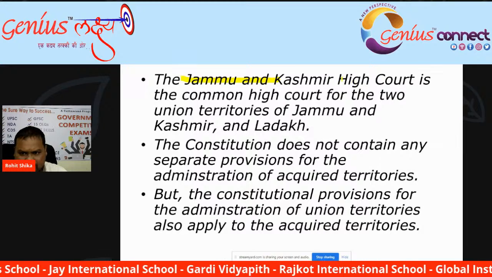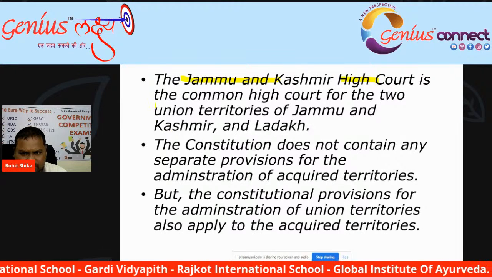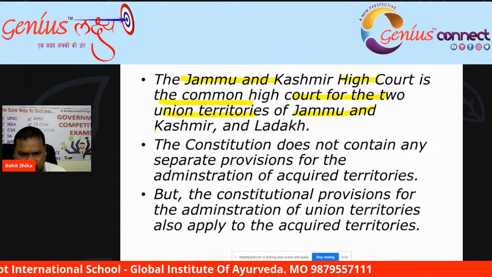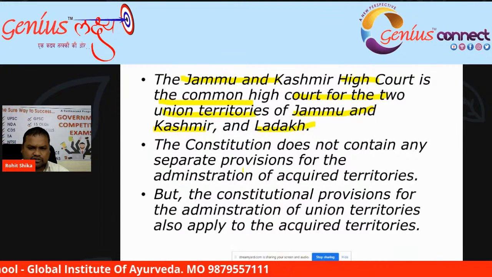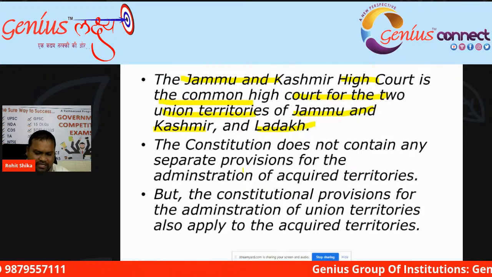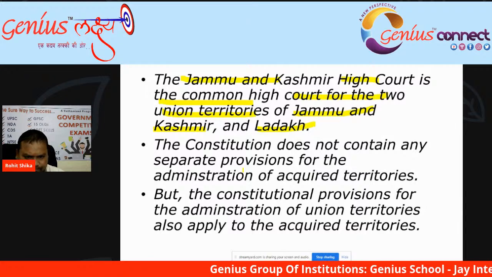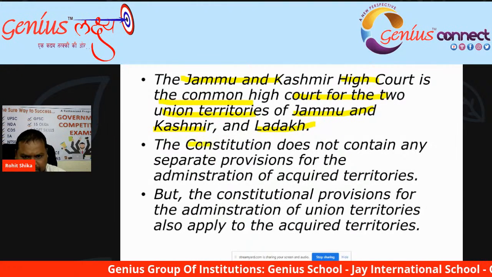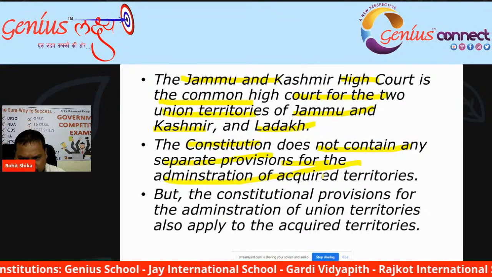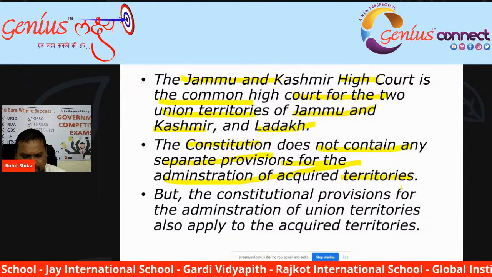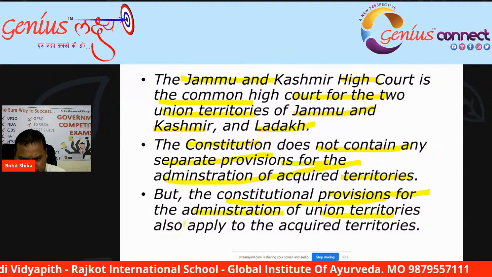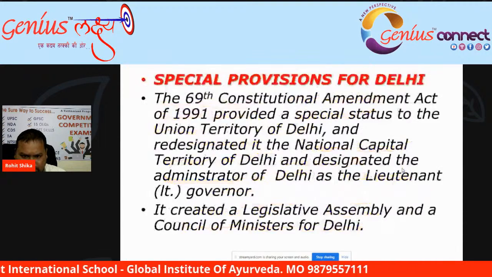Jammu and Kashmir High Court is the common high court for two union territories, Jammu and Kashmir and Ladakh. So for Jammu and Kashmir Union Territory and for Ladakh Union Territory, there is only one high court. The Constitution of India does not contain any separate provisions for the administration of acquired territories. But the constitutional provisions for the administration of union territories are also applicable to the acquired territories.